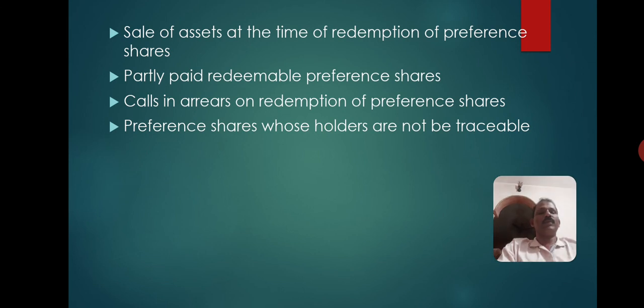Then preference shares whose holders are not traceable, you need not worry now. While solving a problem, you will understand. After making all this arrangement for redemption, if shareholders could not be traced, then you need to make a certain adjustment in the accounts. Thank you.